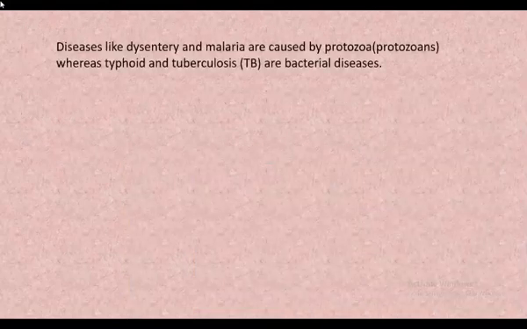Now the next thing, diseases like dysentery and malaria are caused by protozoa, which is also, if there are many, protozoans. Typhoid and tuberculosis, that is TB, are bacterial diseases. See, if a person has dysentery and malaria, it is caused by protozoa, whereas diseases like typhoid and tuberculosis are caused by bacteria.